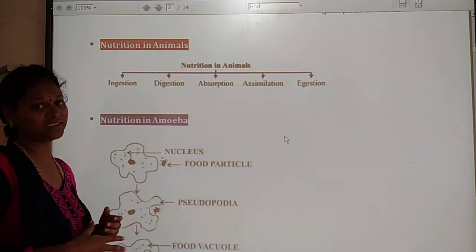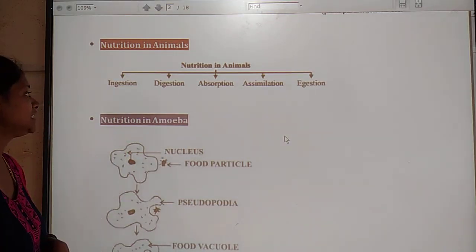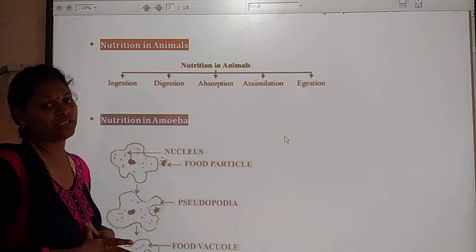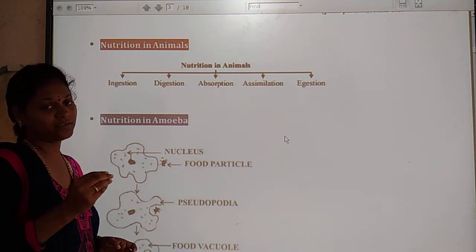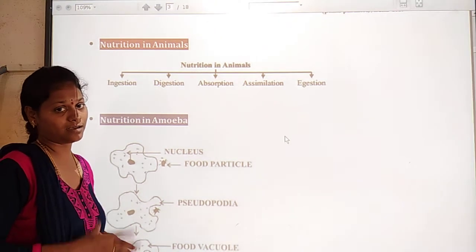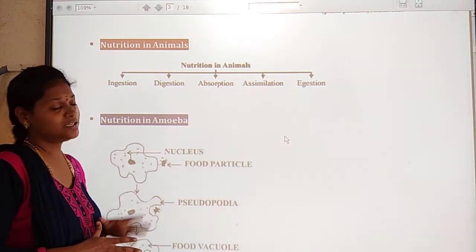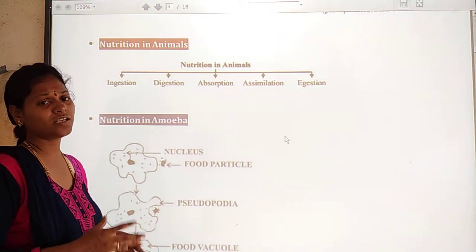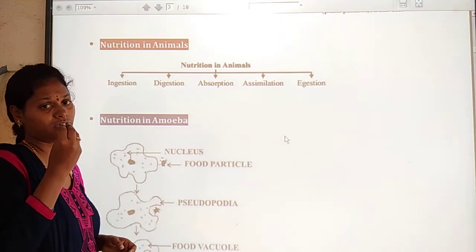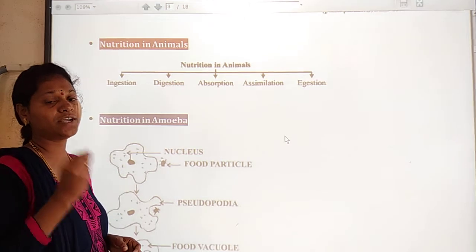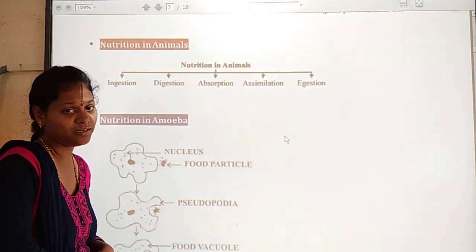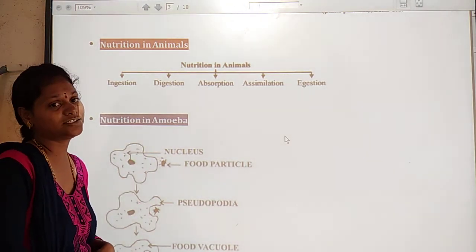So animals ಗೆ nutrition ಯಾವ process ಇಂದ ಸಿಗುತ್ತೆ? Here first one is ingestion. In ingestion, food is taken inside the body with the help of our hands. ನಮ್ಮ ಕೈಗಳ ಸಹಾಯದಿಂದ ನಾವು ಆಹಾರದ ಒಂದು ತುಣುಕನ್ನ ಬಾಯಿಗೆ ಹಾಕ್ತೀವಿ. So that is nothing but what? Ingestion process. When we put food into the mouth with the help of our hands, this is called the ingestion process. So next one is the digestion process.